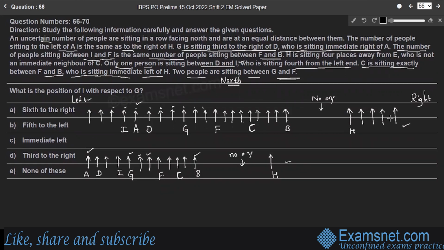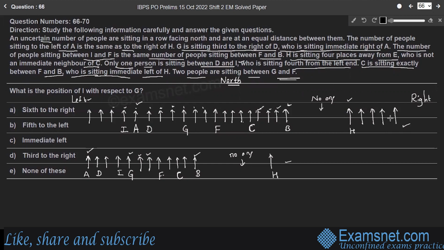Now consider another point here. H is sitting 4 places away from E, who is not an immediate neighbor of C. So here consider H 4 places away from E. Therefore, to the left of H, the first person is B, then second, third, fourth person is this one.